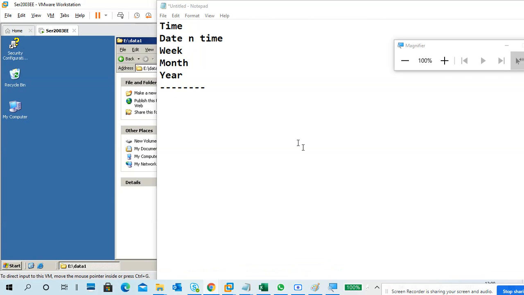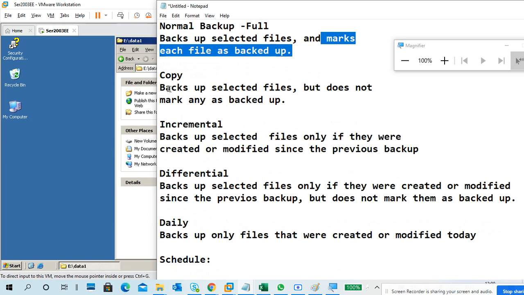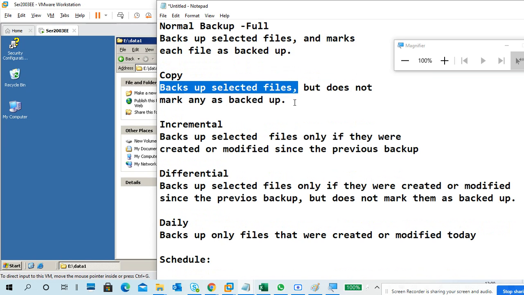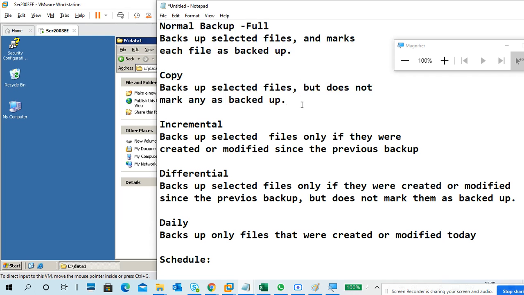Types of backups are important. Again, what is a normal backup? It backs up selected files and marks each file as backed up. A copy backup also backs up selected files but does not mark them as backed up. Both are like a full backup only.